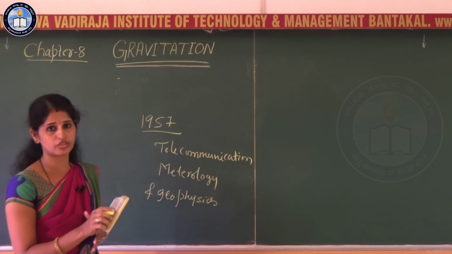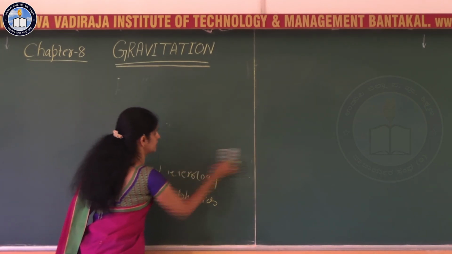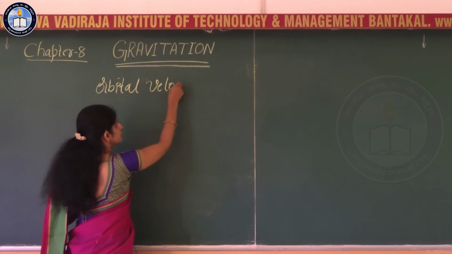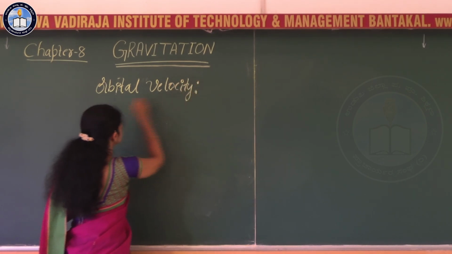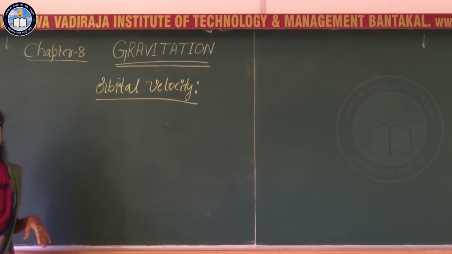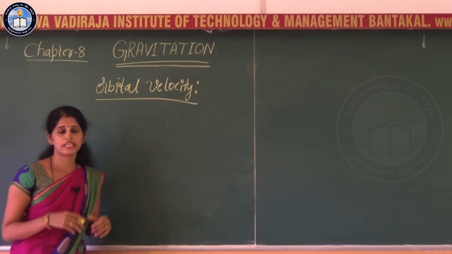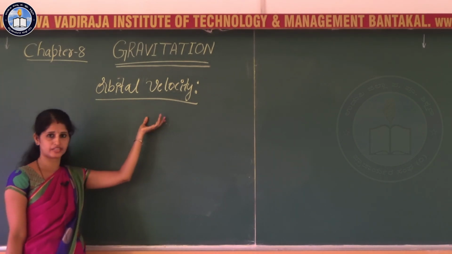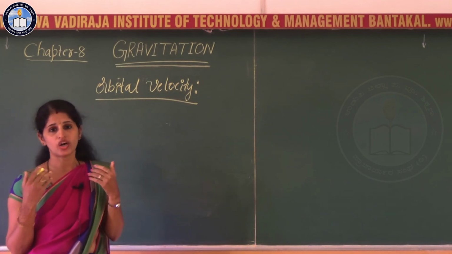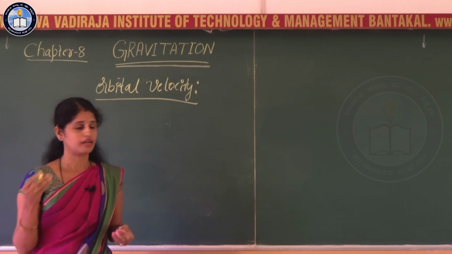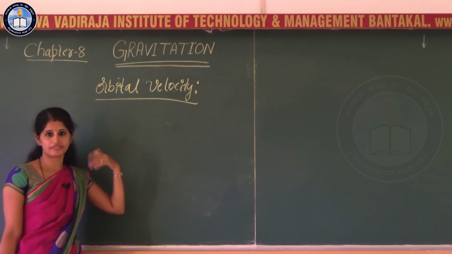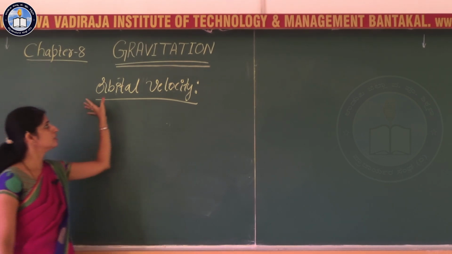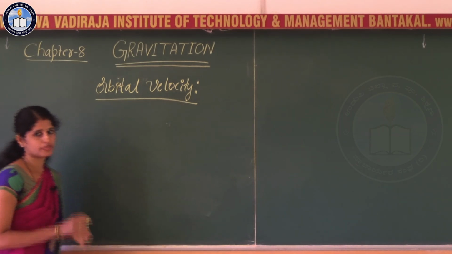Next, let us learn about the orbital velocity of the satellite. Before going to the expression for orbital velocity, let us know what orbital velocity is. The velocity required to put a satellite into a given orbit around the earth, that velocity is what we call orbital velocity.